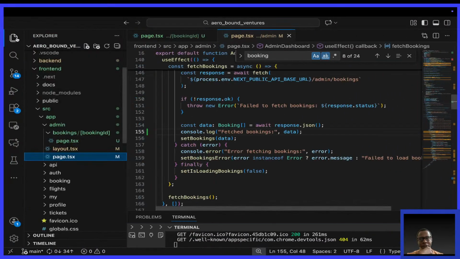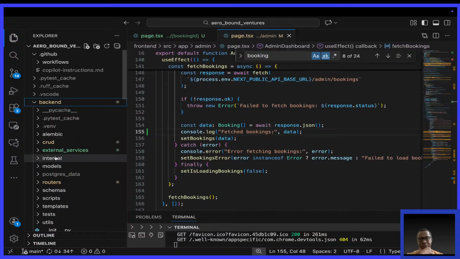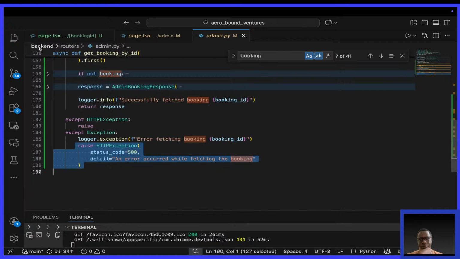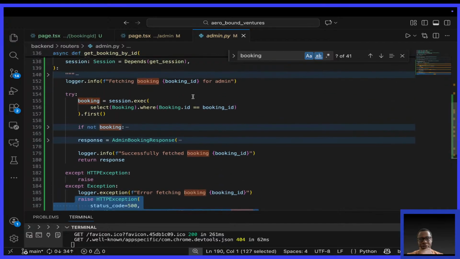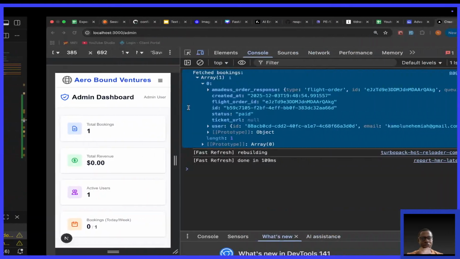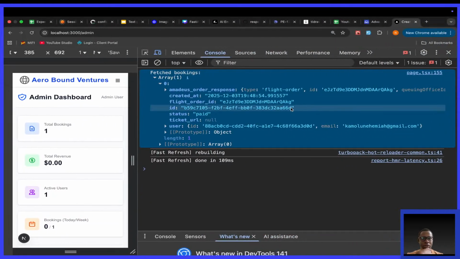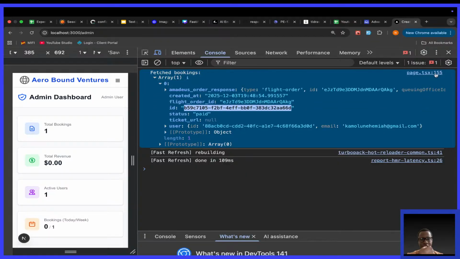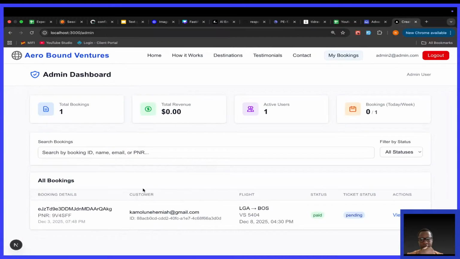If you go to the backend, to be careful and be sure what the backend is looking for, the backend is looking for the ID, booking.id. So let me copy this value to be sure. What we have here is actually the flight order ID, not the booking ID.